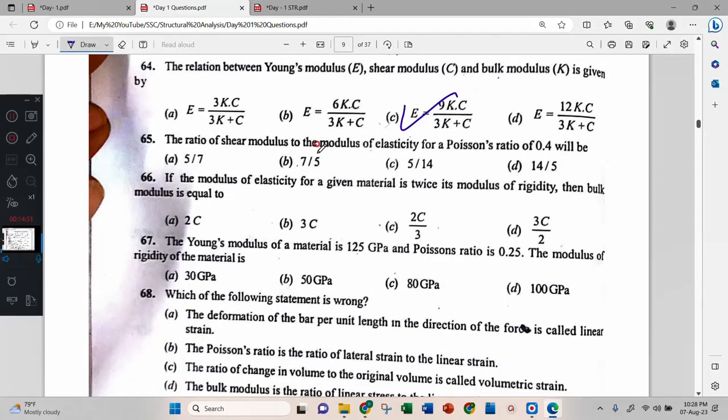The ratio of shear modulus to the modulus of elasticity, Poisson's ratio 0.4. E equal to 2G into 1 plus mu. Mu is 0.4, so 0.4 plus 1, 1.4. 1.4 into 2, 2.8. Then G by E is equal to 1 by 2.8.